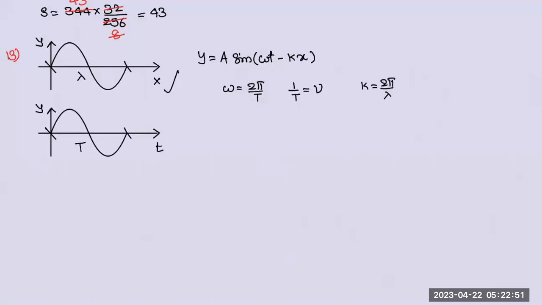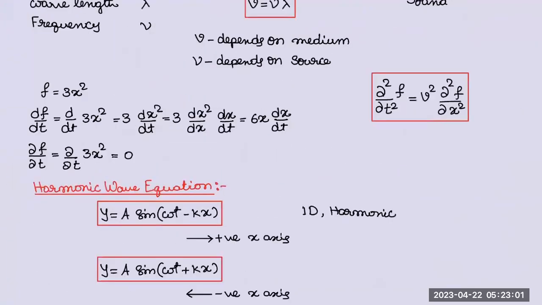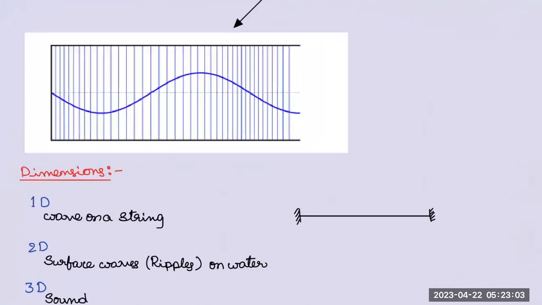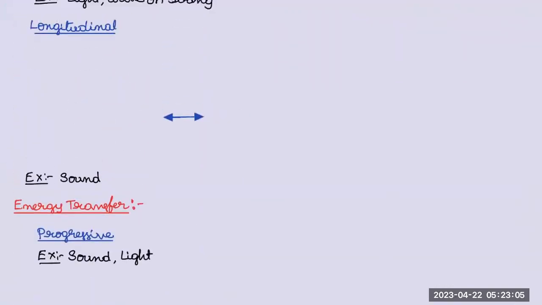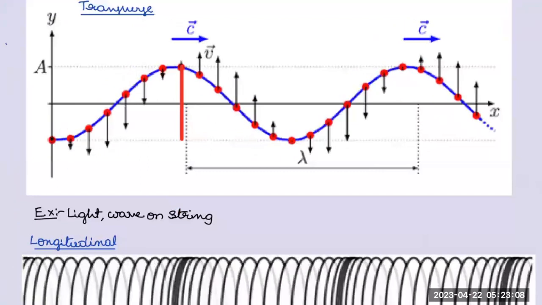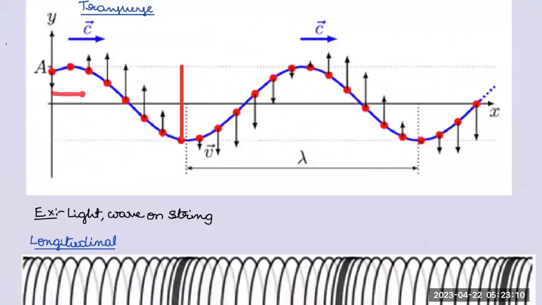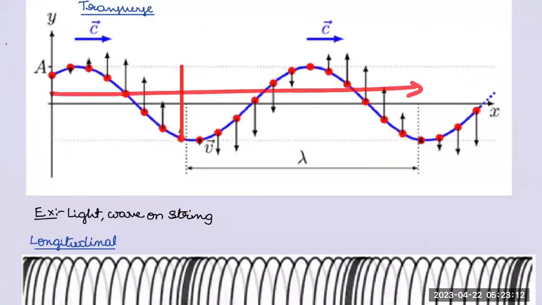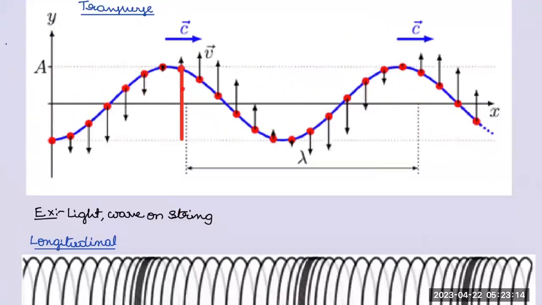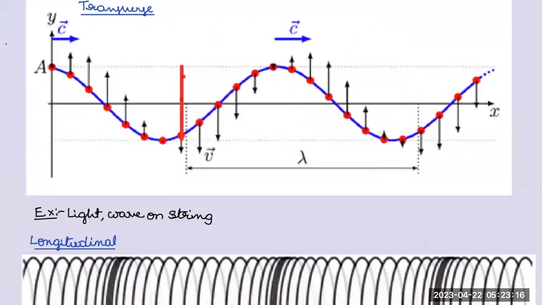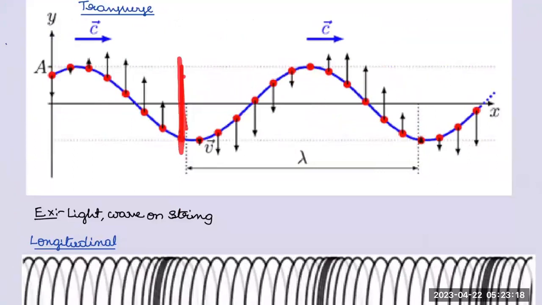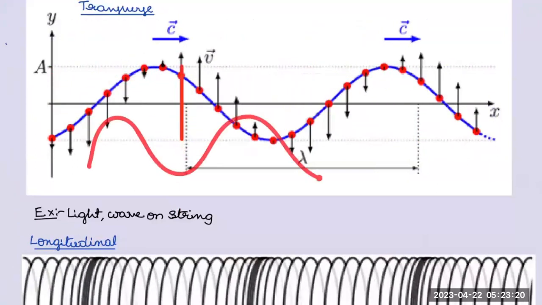Sir, I don't understand why we have two graphs. I'll tell you. This is a single particle displacement. I already told you. Let us go back to the diagram. If I don't care about the entire string, I care about only one particle, and I write the graph for this particle, assume. So the particle goes up and down, oscillates, right or wrong?